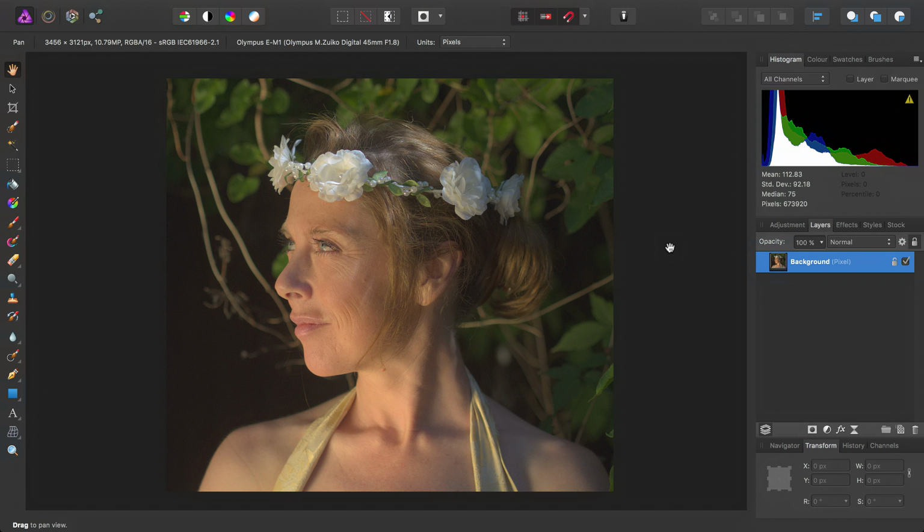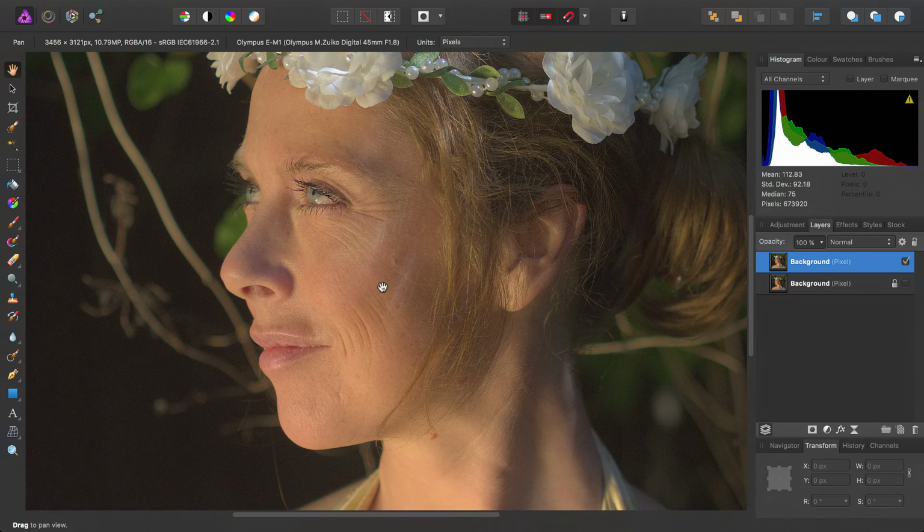Okay, I'm going to talk you through the steps I would take to finish off this portrait image in Photo. So the first thing I always do is I duplicate the background layer and uncheck the bottom one. This gives me an original copy of the image to refer to and compare and contrast with. Then the next step is to remove or reduce the lines and blemishes in the model's face.